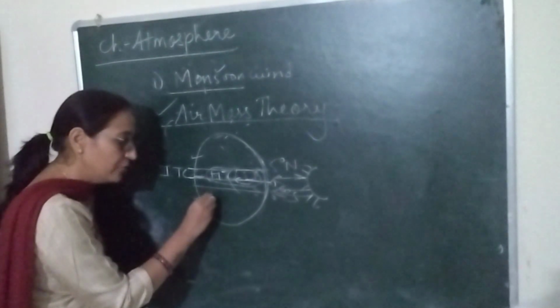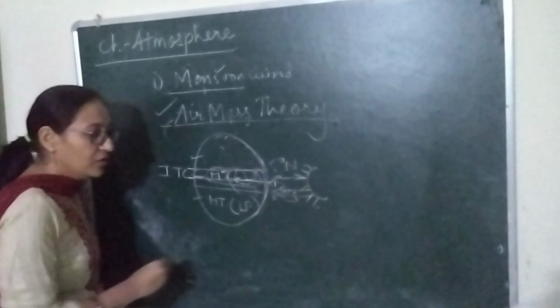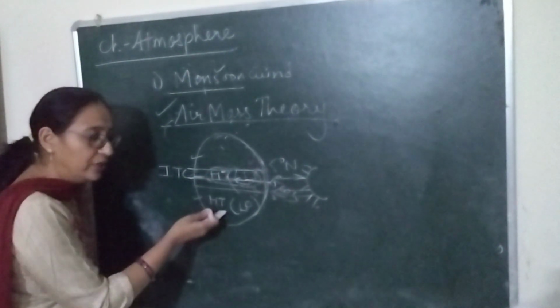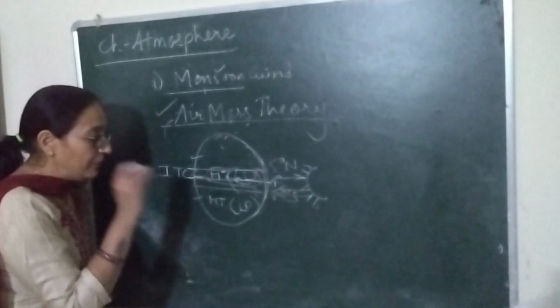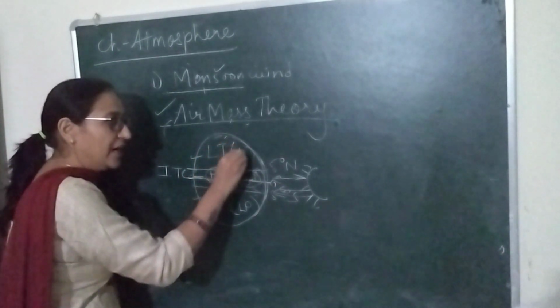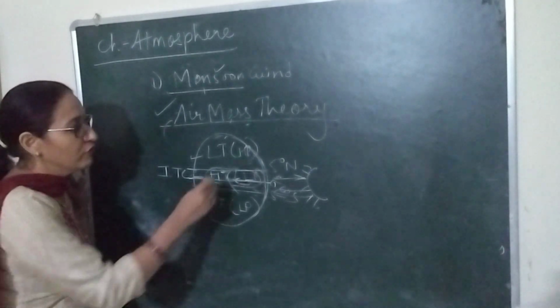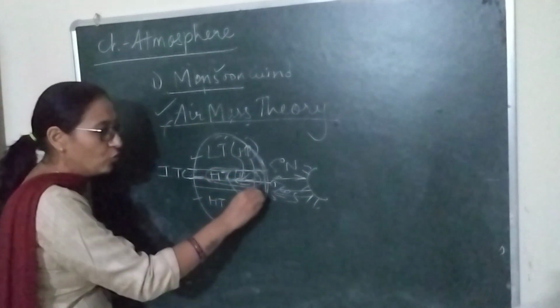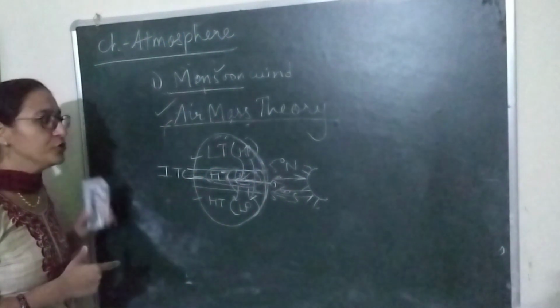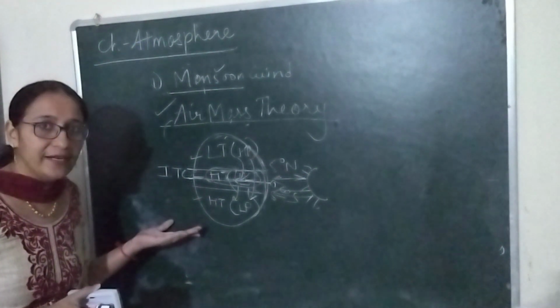So what happened during summer? High temperature and low pressure will shift from this side to this side. And what happened during winter? During winter, low temperature and high pressure prevails here. And we know wind always moves from high pressure to low pressure. So this is all about the shifting of ITCZ.